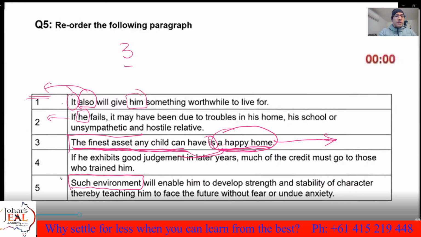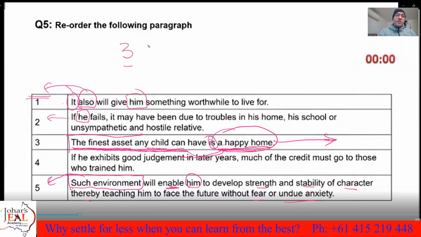As I told you, such means something. What? Such environment means a happy home will enable him, him being a child, to develop strength and stability of character, thereby teaching him to face the future without fear or undue anxiety.